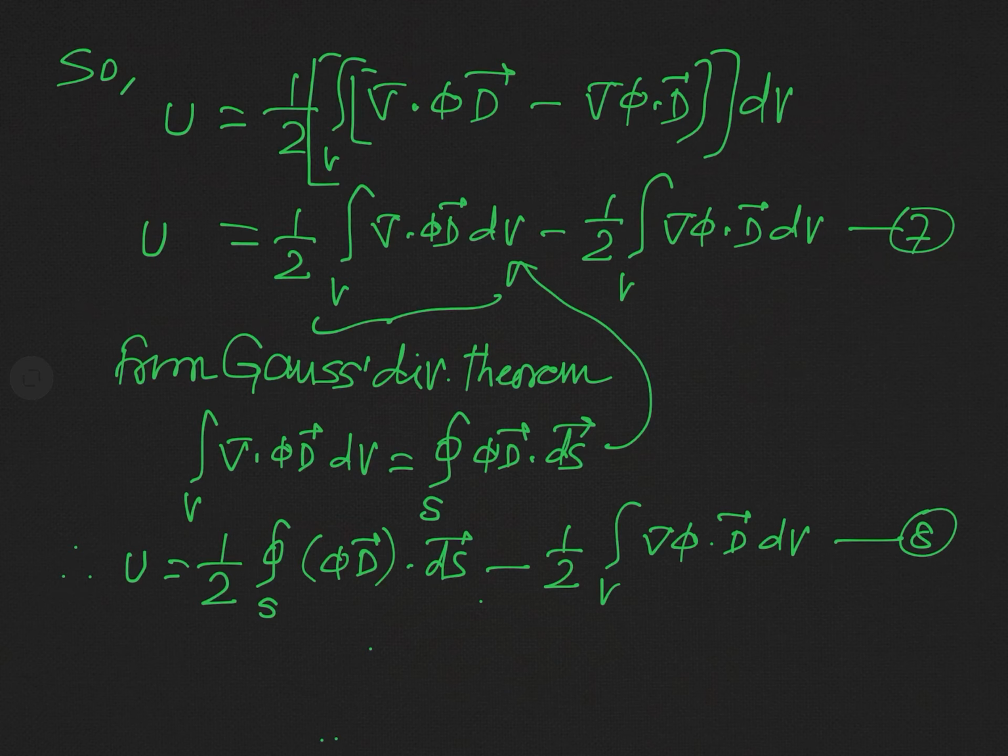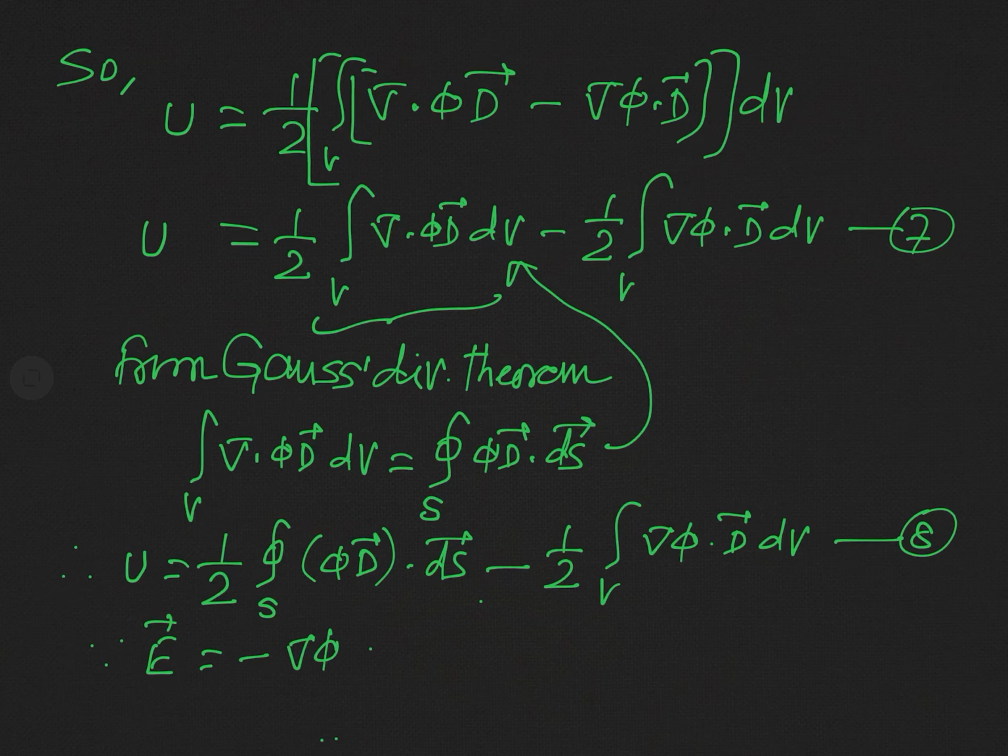Now we know if phi is the electric potential, or you may say electrostatic potential, then the electrostatic field E is simply equal to the negative gradient of the electrostatic potential phi. So E is equal to minus del phi.